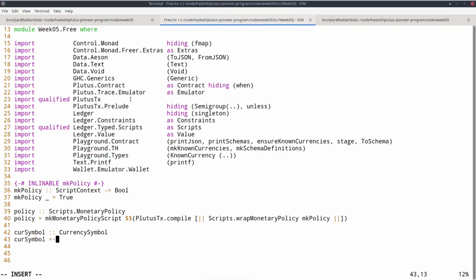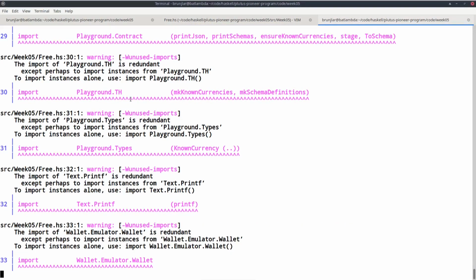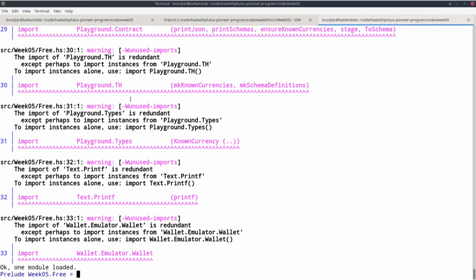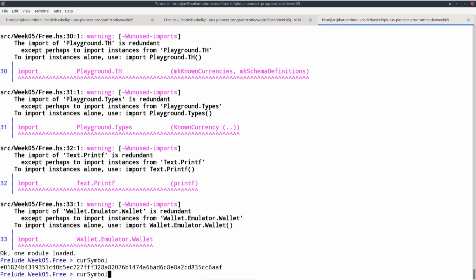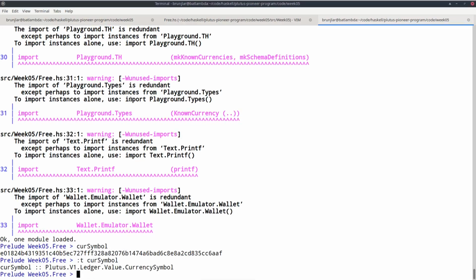And there's a function scriptCurrencySymbol that takes a policy and turns a policy into a currency symbol. So like this. I reload in the REPL, and now I can look at curSymbol and I get this hash. So we have a currency symbol. So this is the first currency symbol that we have defined.